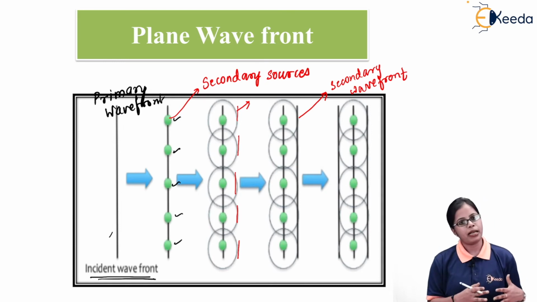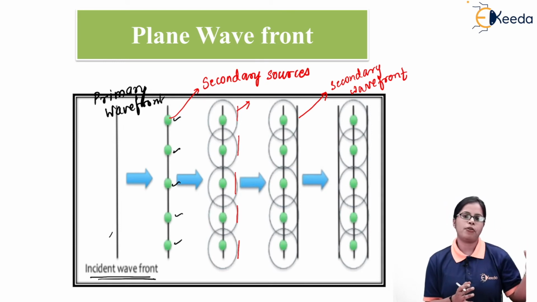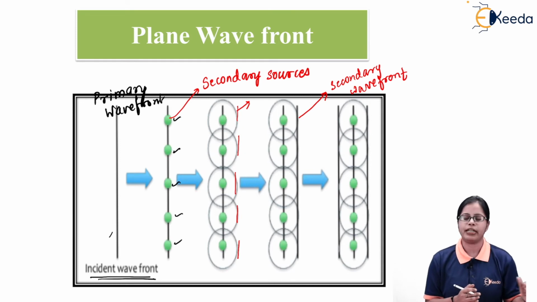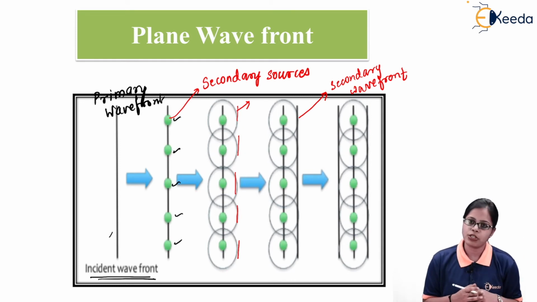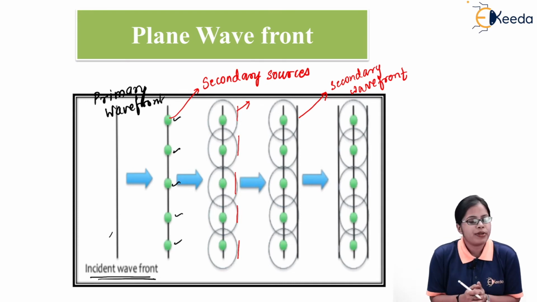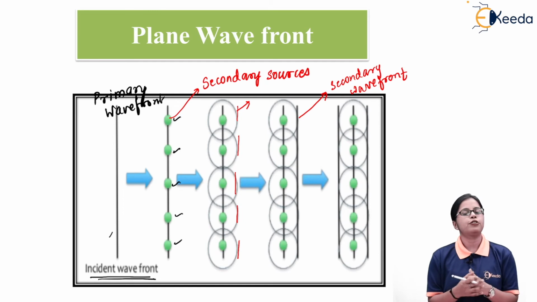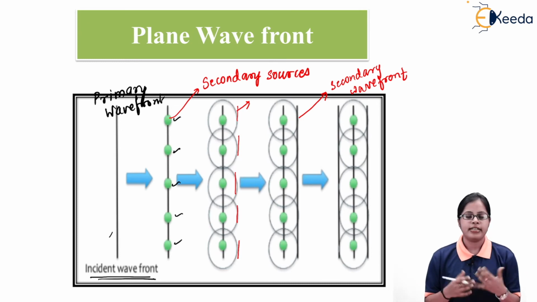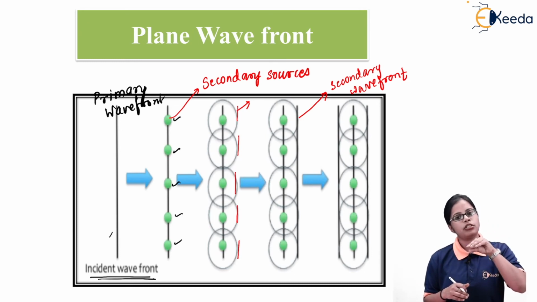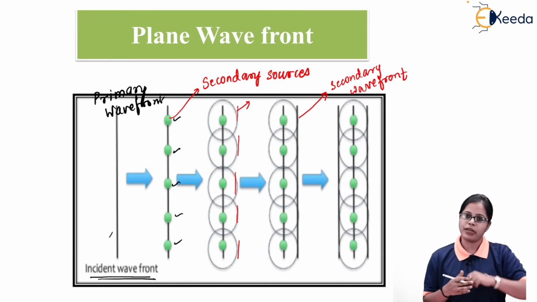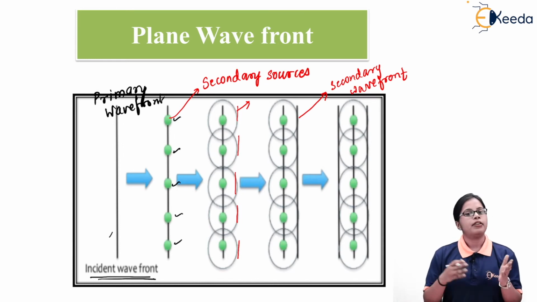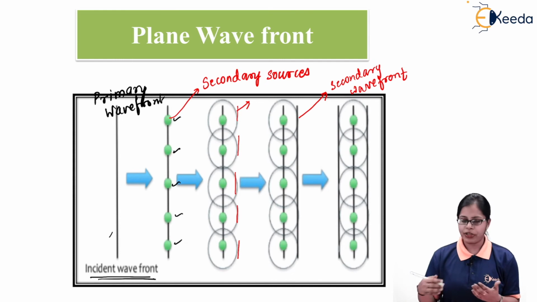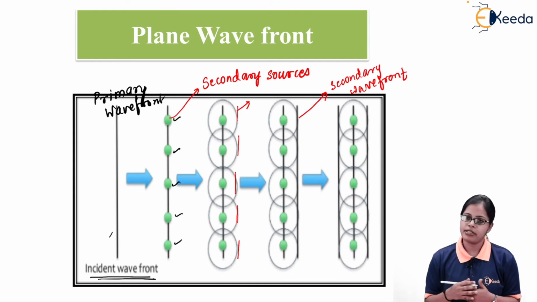So we can have primary wavefronts which are obtained from primary sources of light. We can have secondary wavefronts which are obtained from secondary sources of light. And where are the secondary sources present? Obviously, the secondary sources are present on the primary wavefront, that is, every point on the primary wavefront acts as a secondary source, and the sources are going to emit waves in the form of spherical waves. So we get the secondary wavefront ultimately. So we can obtain wavefronts in this manner.